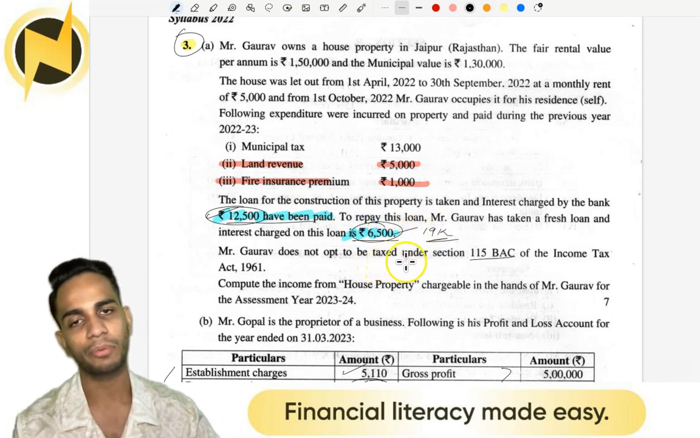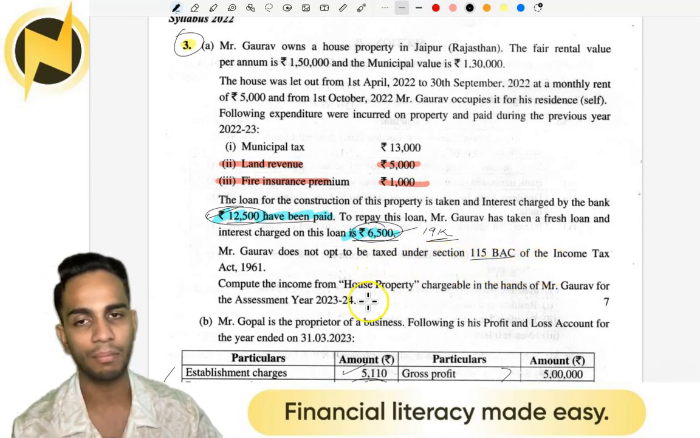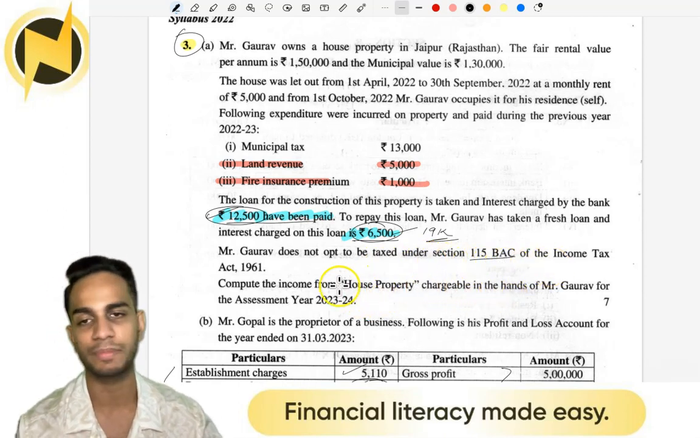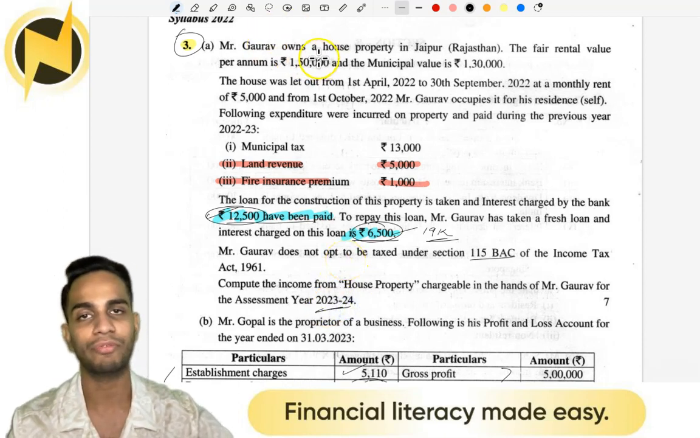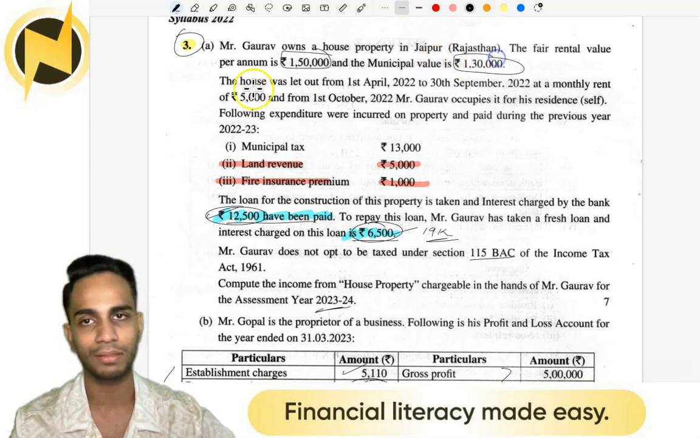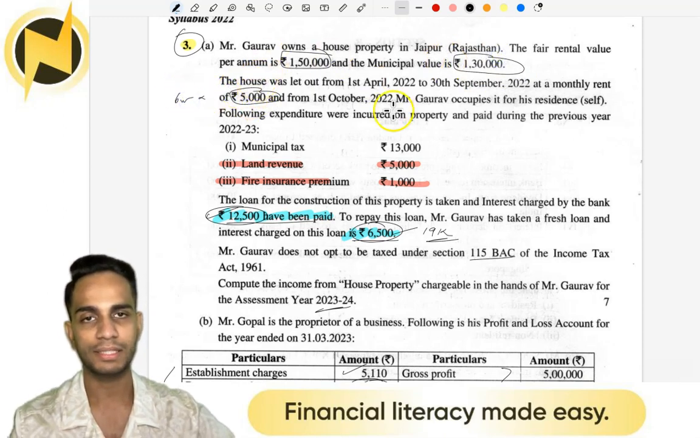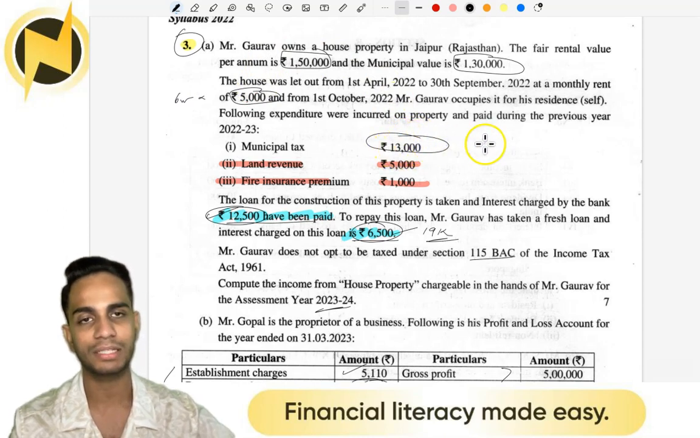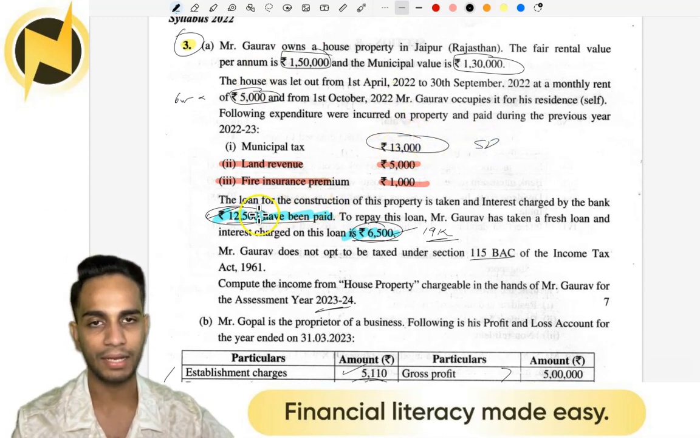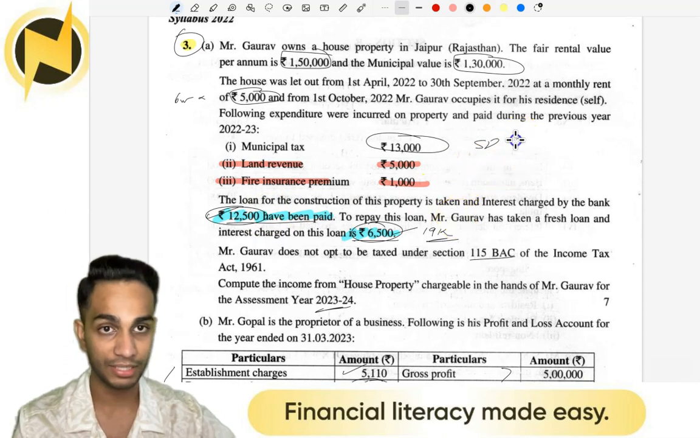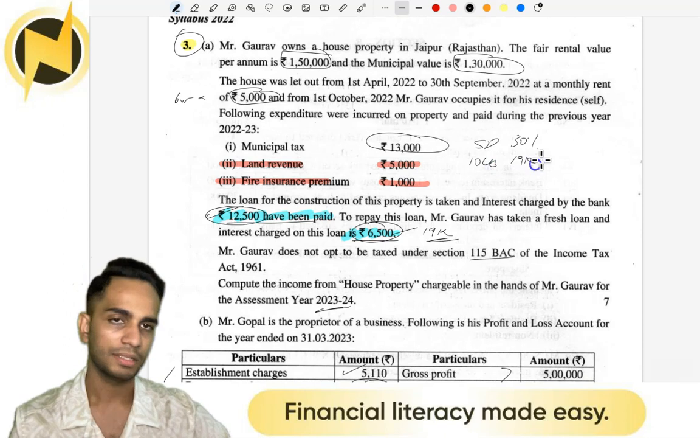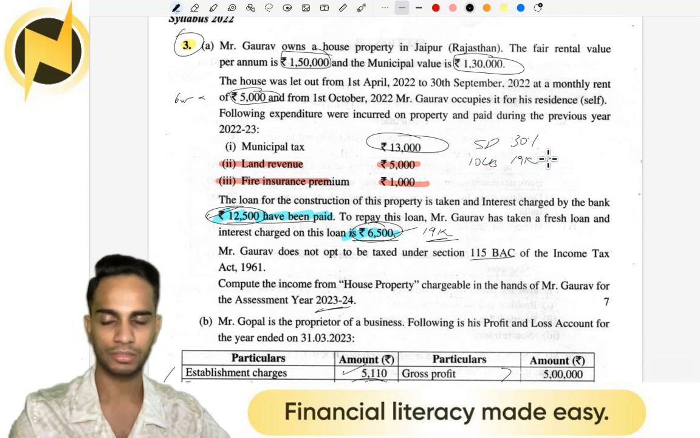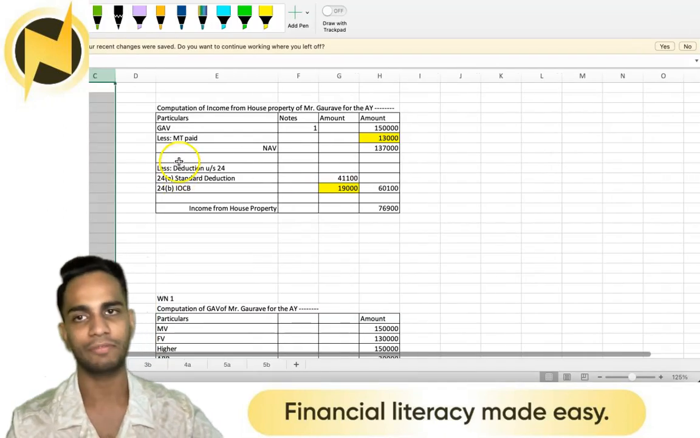Mr. Gaurav does not opt to be taxed under 115BAC. Compute income from house property chargeable in the hands of Mr. Gaurav for the assessment year 23-24. Simple calculation. First we find out GAV with 150, 130 and 5,000 for 6 months. Then we find NAV by deducting municipal tax, standard deduction and interest on capital borrowed. Standard deduction is 30%, interest on capital borrowed is 19K. Simple stuff. I'll show you how to do this in the most effective way.